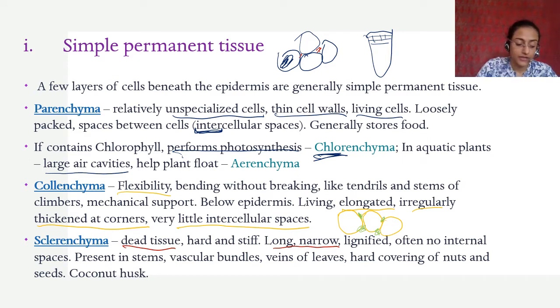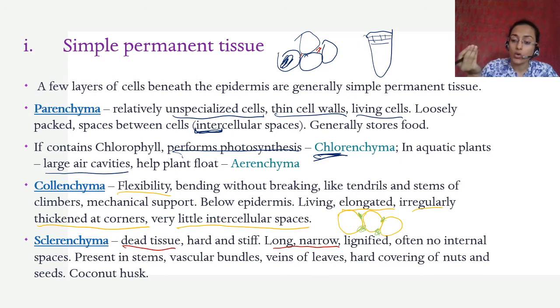Lignin is another type of polymer. I don't know if you know that word, but it is a polymer. It is a certain kind of substance which gets deposited around in the cell walls. It is lignified, and there are often no intercellular spaces. You see these in the bark of the stem in a plant tree, के जो ऊपर जो bark होता है, you see it in that.